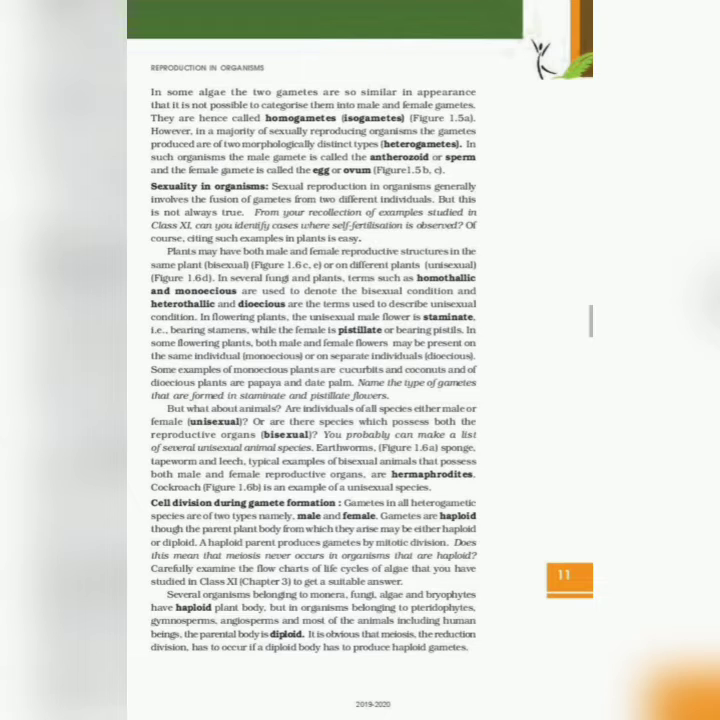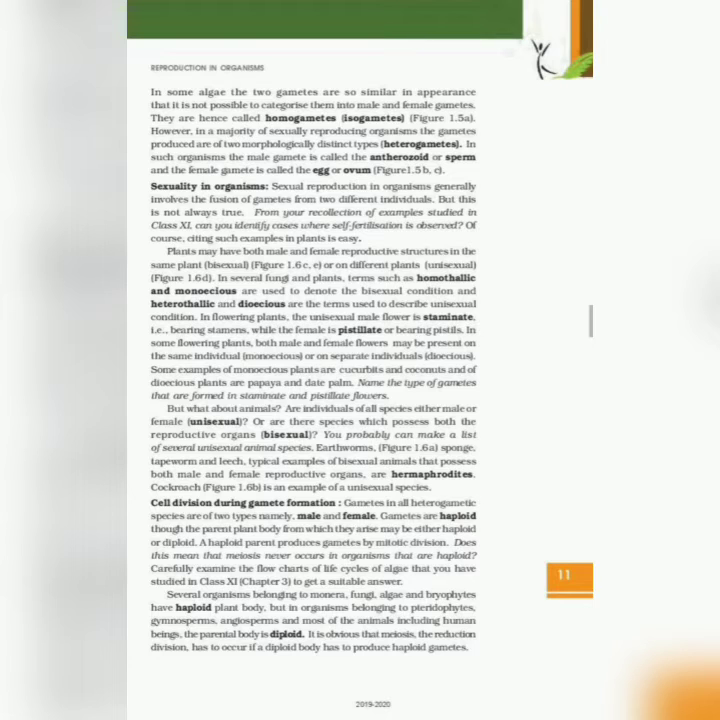But what about animals? Are individuals of all species either male or female, unisexual, or are there species which possess both reproductive organs, bisexual? You probably can make a list of several unisexual animal species. Earthworm, figure 1.6a, sponges, tapeworm and leech. Typical examples of bisexual animals that possess both male and female reproductive organs are hermaphrodites. Cockroach, figure 1.6b, is an example of a unisexual species.